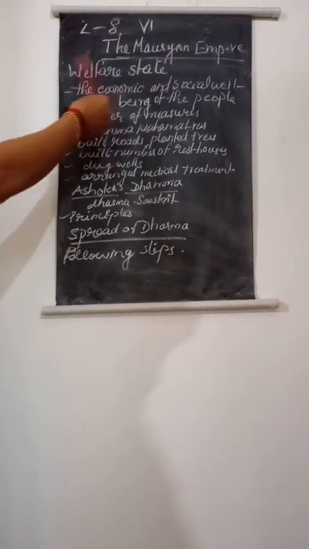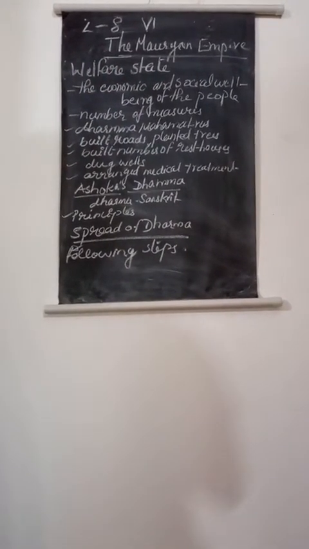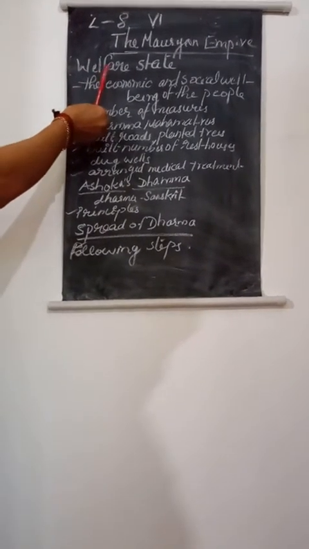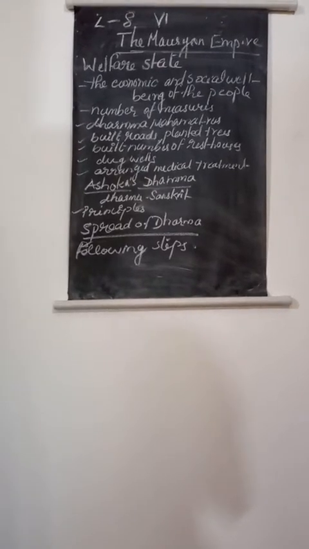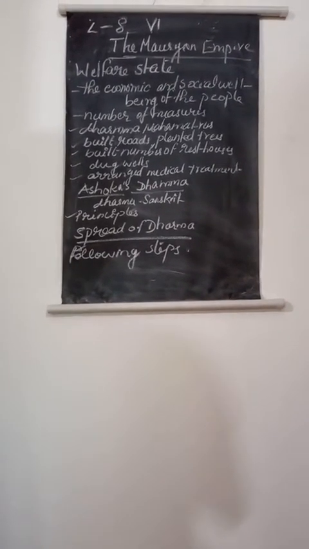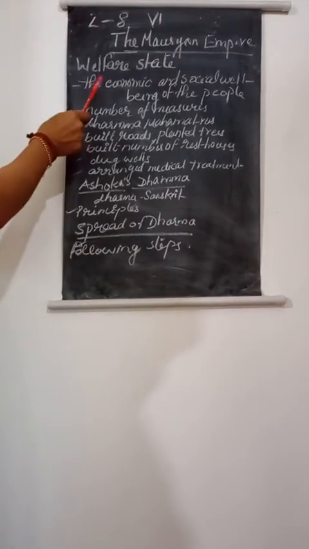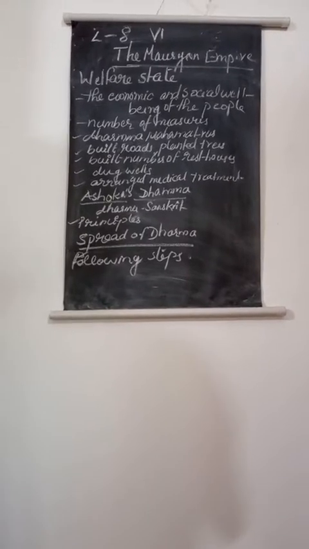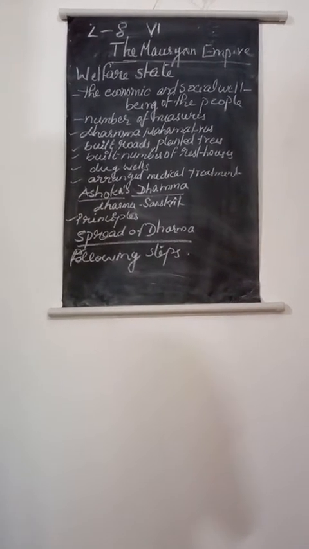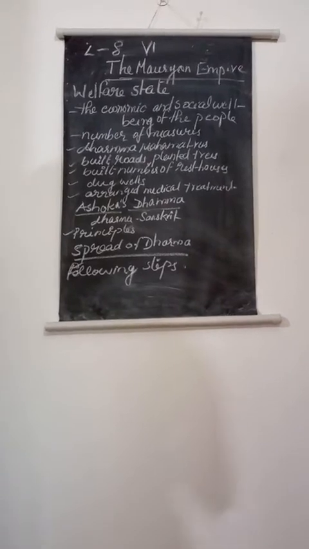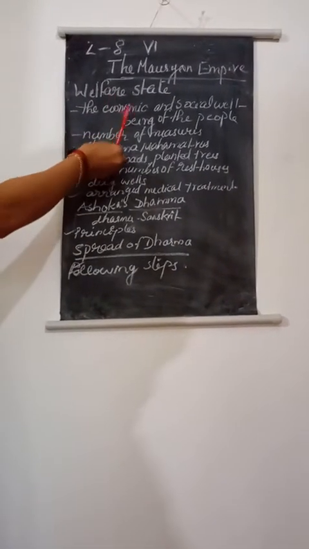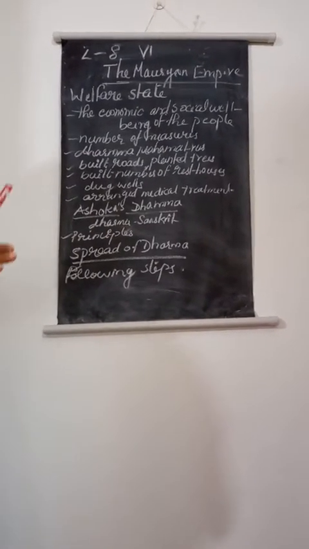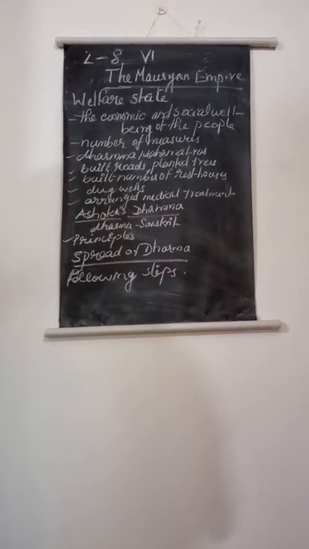Next, as I told in our last class, he concentrated especially on the welfare of his people. So the next main point is known as the welfare state. He followed it this way. A welfare state is a state in which the government plays a key role in the economic and social well-being of the people. Remember, that means the protection and promotion of the economic and social well-being of the people, giving economic protection and social well-being, everything needed to lead a good life. That is known as a welfare state.